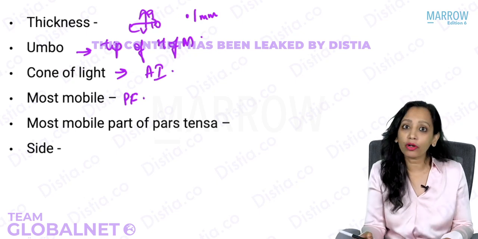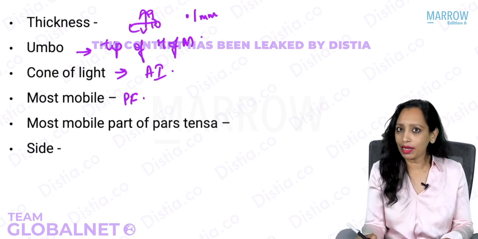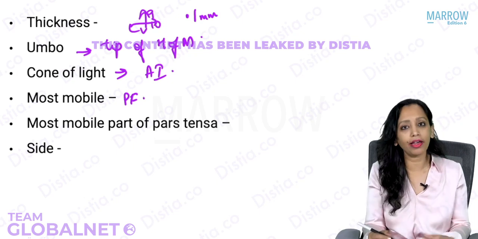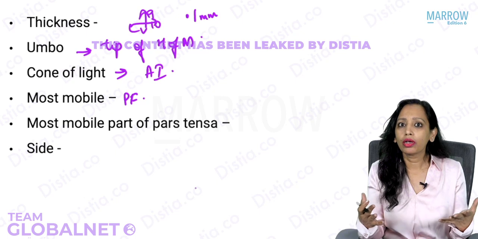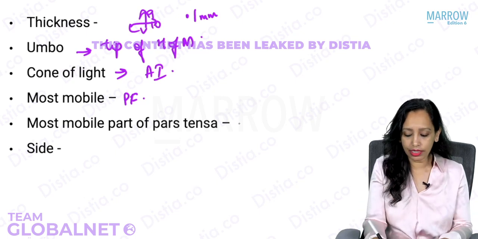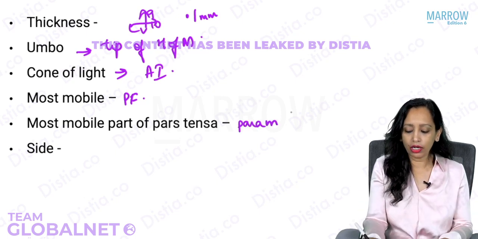Which is the more mobile part of pars tensa? Is it the center or the periphery? Yes, it is the periphery. But if I ask you that overall, it becomes the paramedian. So it is the paramedian, or we can call it the periphery.